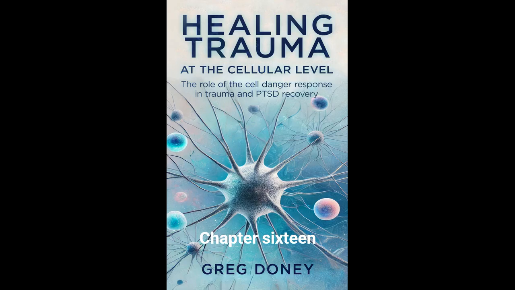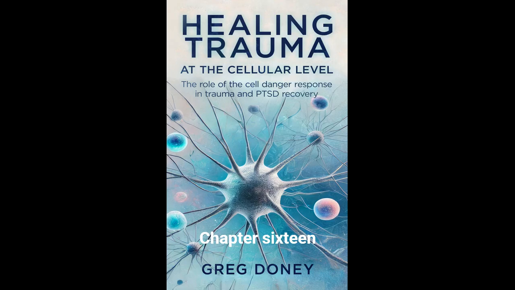The suppression of key immune responses during chronic CDR allows tumors to grow unchecked, leading to the progression and spread of cancer. This immune dysregulation is a crucial link between chronic CDR and cancer, as it helps cancer cells evade destruction while fostering an environment that supports their survival.